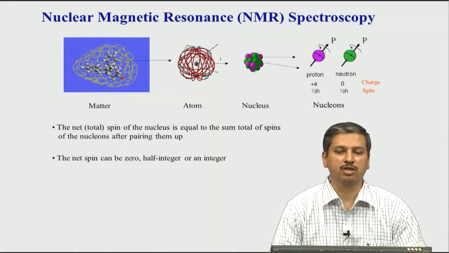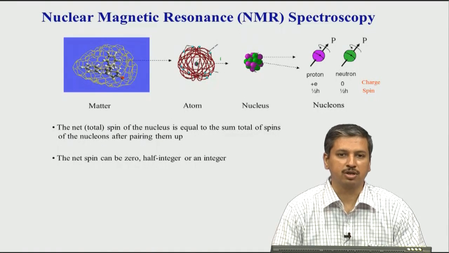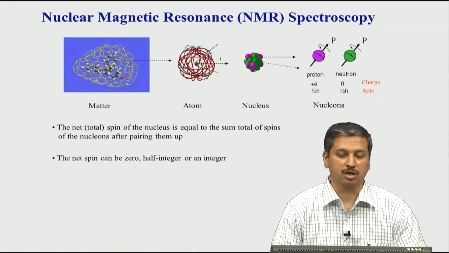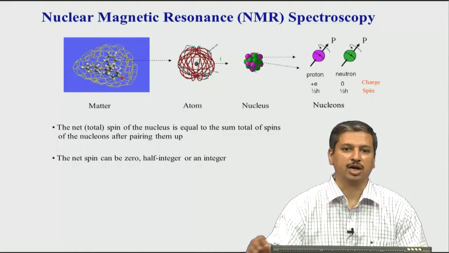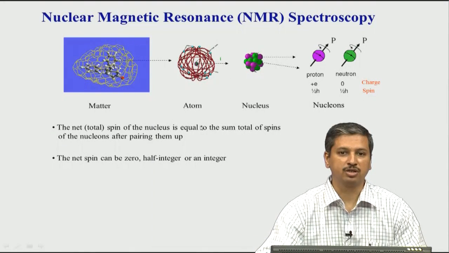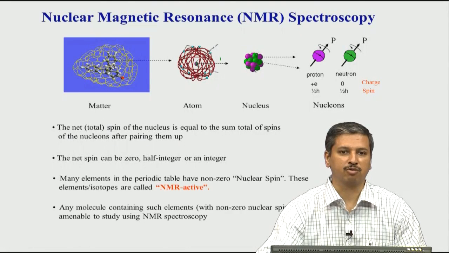That means, if all the protons and neutrons pair with each other exactly, then the total spin value of the nucleus will become 0, because the positive spin will cancel with the negative spin of the nucleons, and therefore, if the net total spin is 0, then NMR cannot be carried out on that particular molecule. So, this atom or element should have a non-zero spin. It cannot have a 0 spin. If it is 0, then it cannot be studied by NMR.